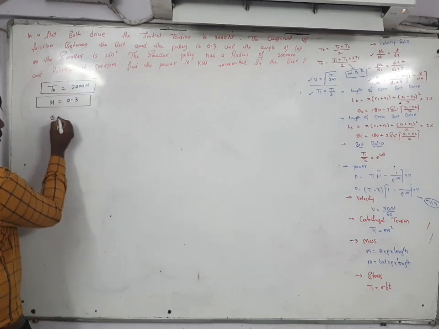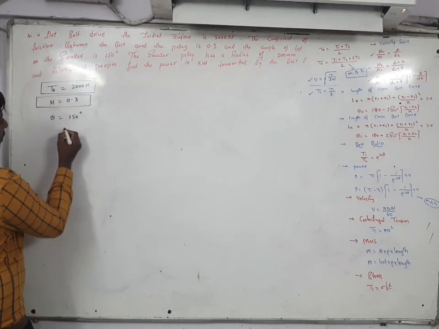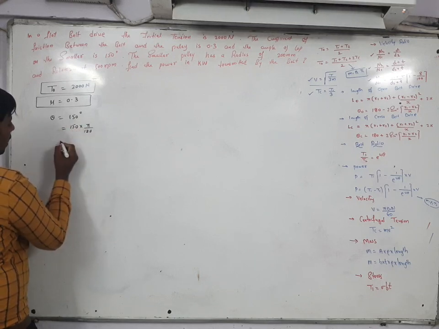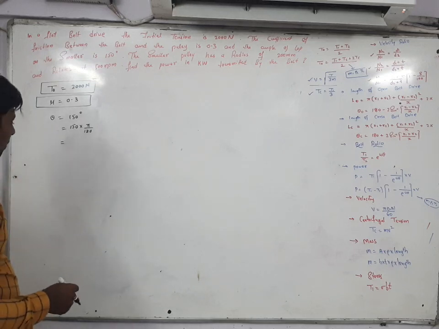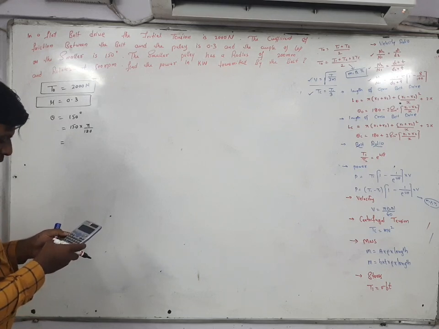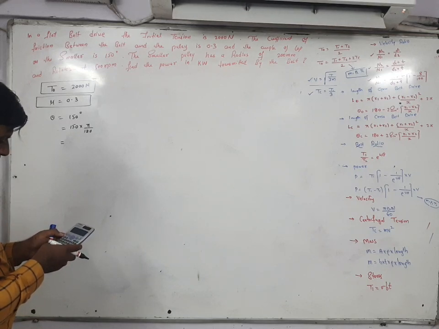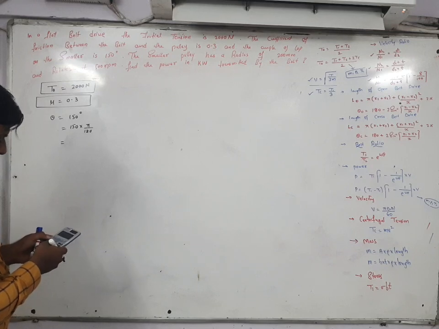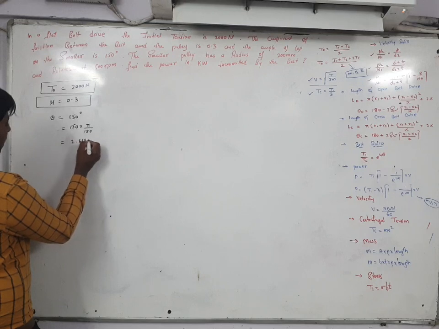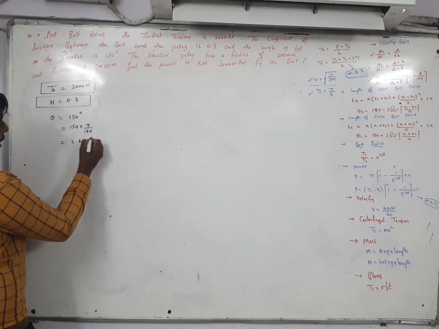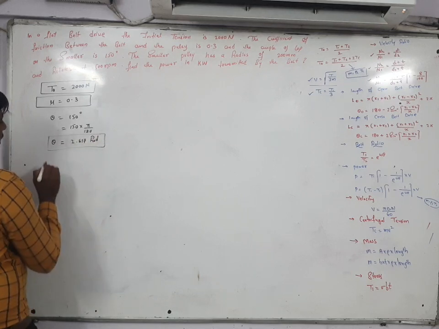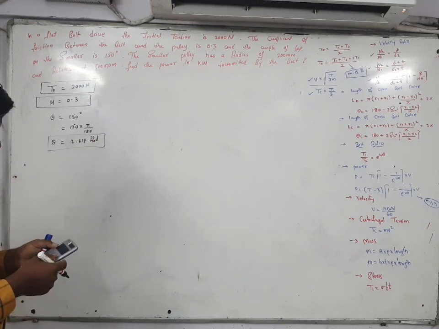Angle means theta, which is equal to 150 degrees. So 150 multiplied by pi by 180. The answer is 2.617 radian. Here you can write it in radian. Theta is equal to 2.617 radian.